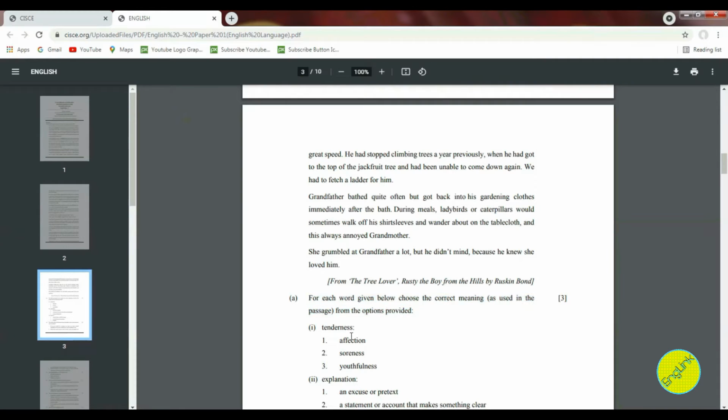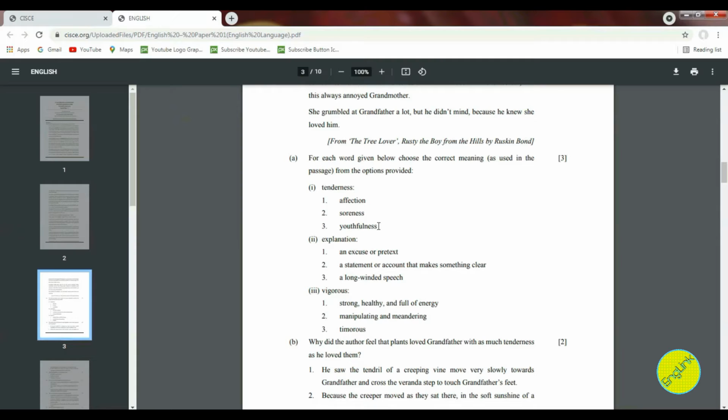So the first word given over here is tenderness, and you are getting 3 options. Now this is the MCQ sort of thing, and as the pattern is MCQ only, you are getting the options as meanings and you are supposed to choose the correct meaning. Like, what is the meaning of the word tenderness? Affection, soreness, youthfulness. But it is very important to pay attention to the fact that you will have to choose the meaning that is used according to the passage. As used in the passage is very important. So 1 mark for each, and in total you are getting 3 marks.